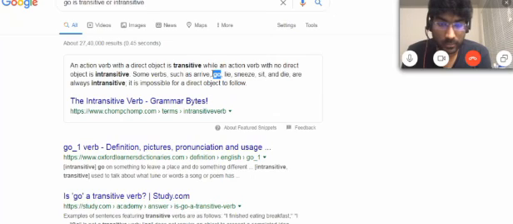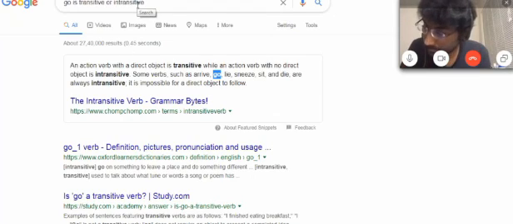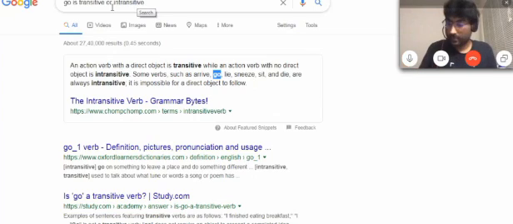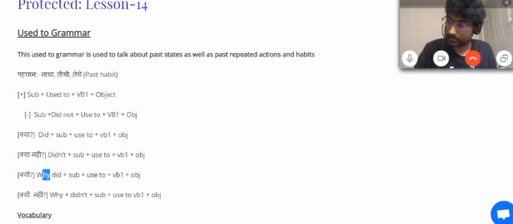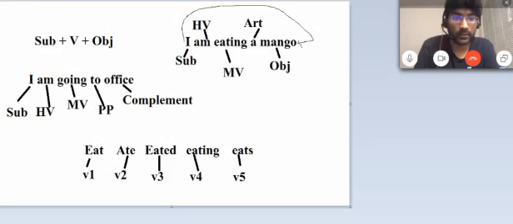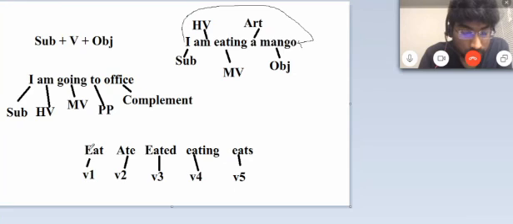Oh my God. Now you must be thinking, how many rules are there? Don't need to be confused. I just wanted to highlight so that at least you should be aware of all these things. This is not in my lesson, transitive and intransitive, but to make you understand, I thought to go there. So there are many things you learned today.